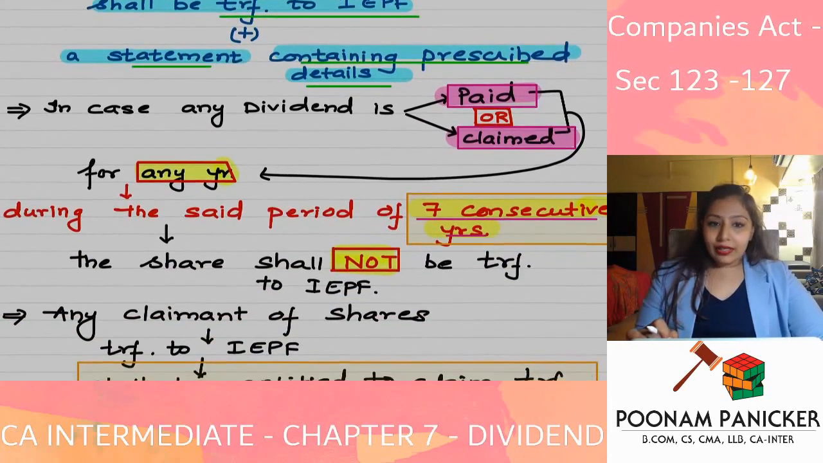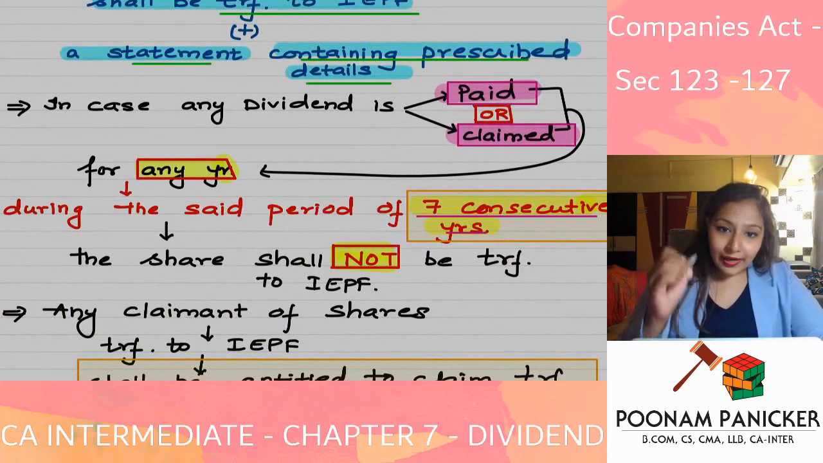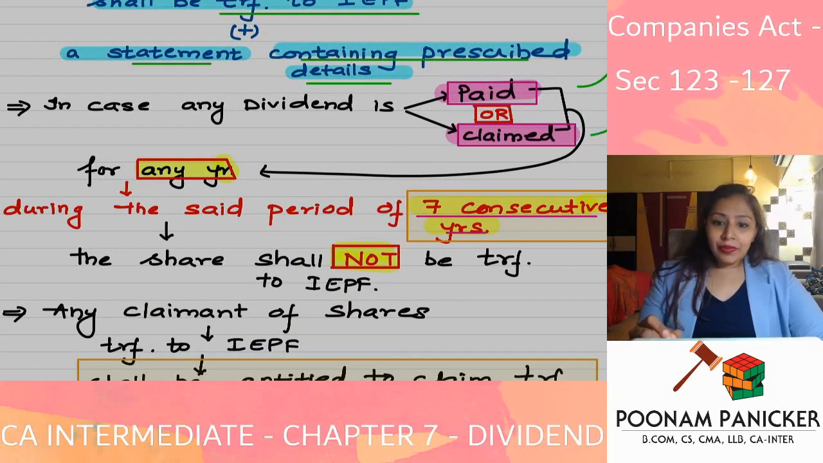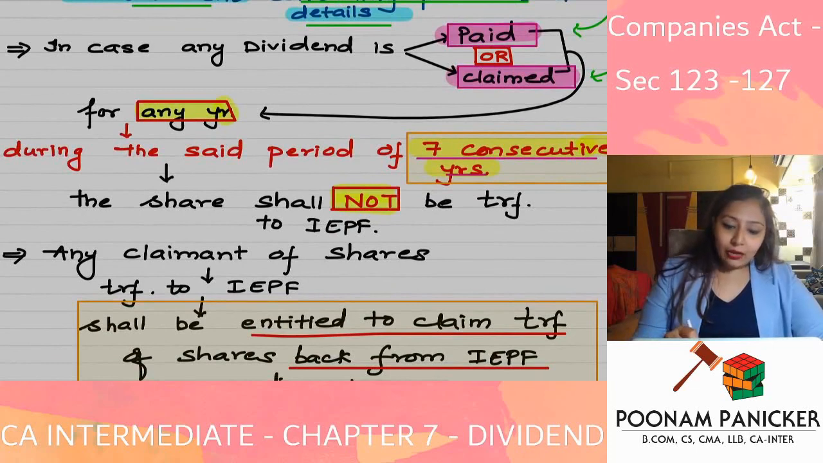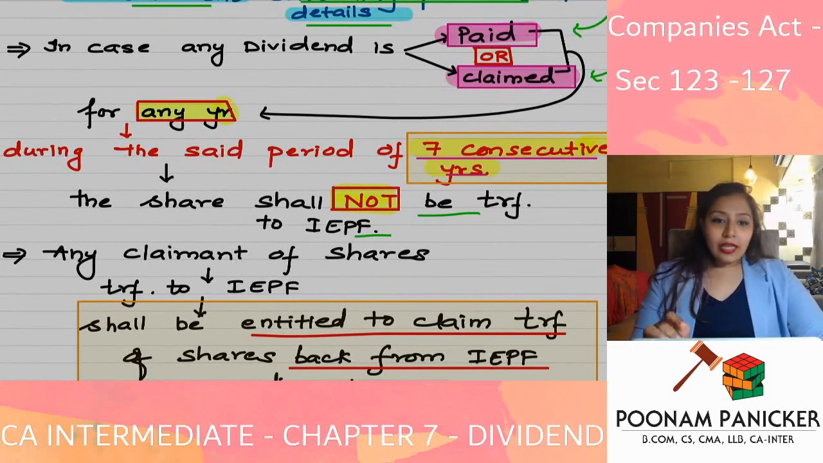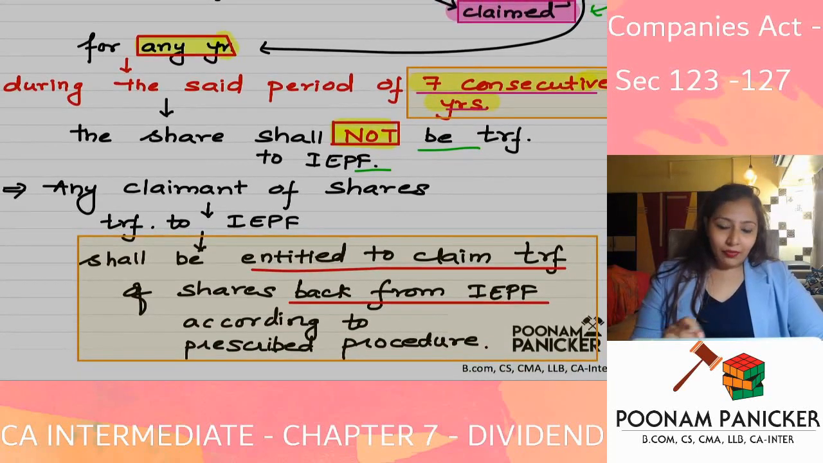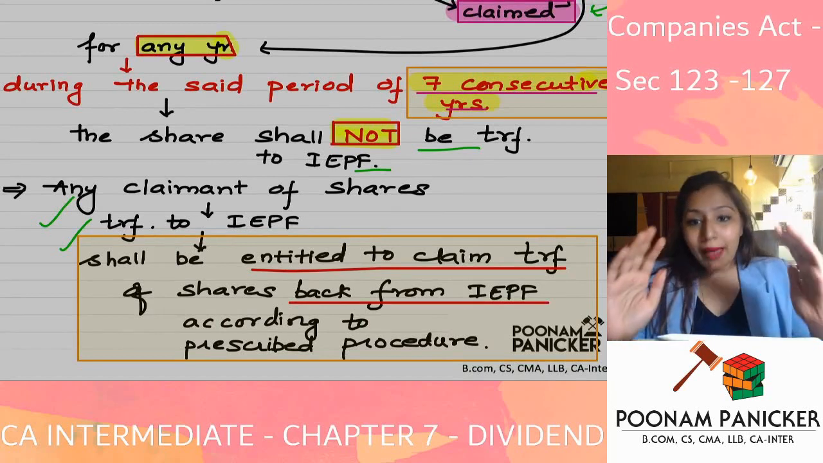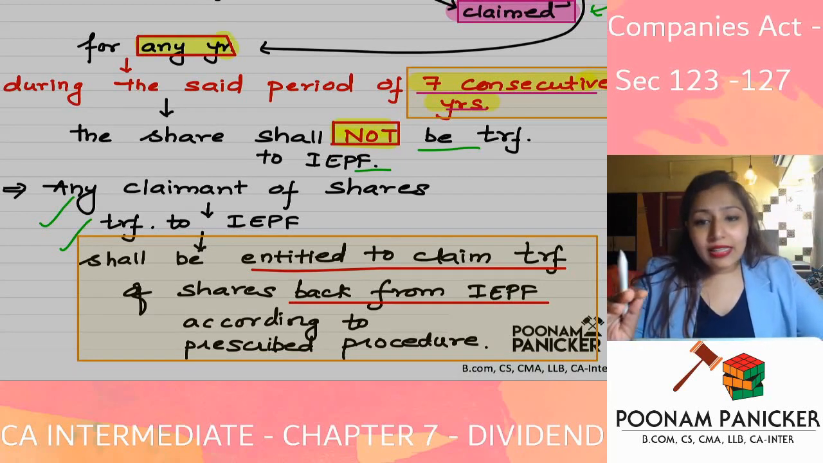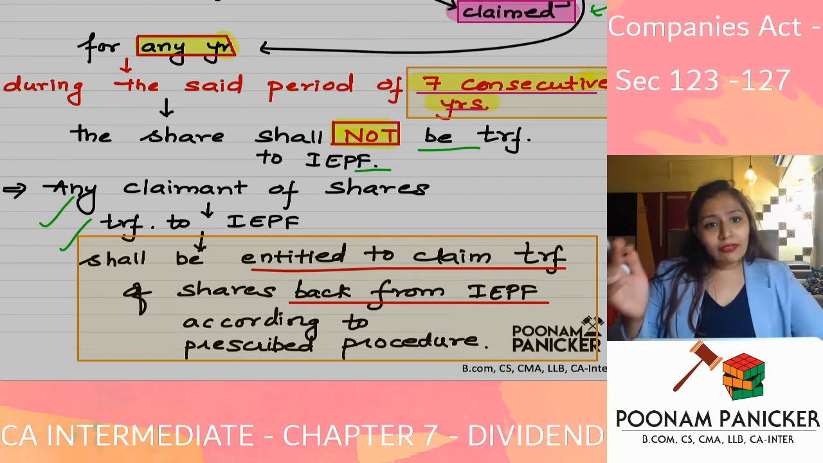And in case of a dividend which is paid or claimed at any time during the period of those 7 consecutive years, means if there is a break in between, if the shareholder is collecting the dividend on his shares, then the shares are not going to be transferred to the IEPF. And any claimant of the shares which have been transferred to the IEPF, can he go and claim those shares back from the IEPF? Yes or no? Answer is yes, he can go and claim those shares back from the IEPF by following the